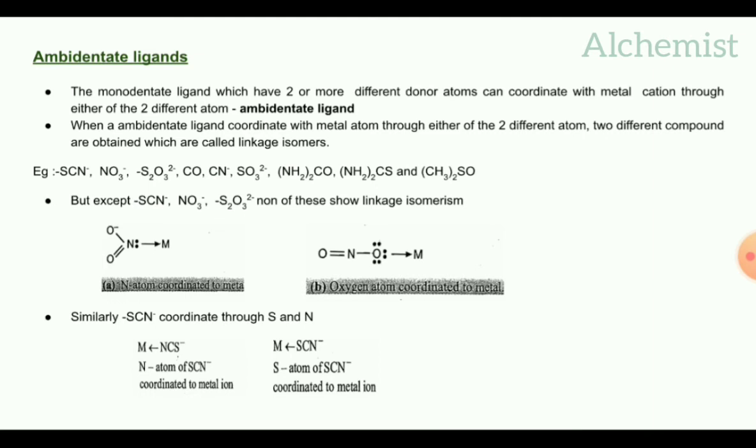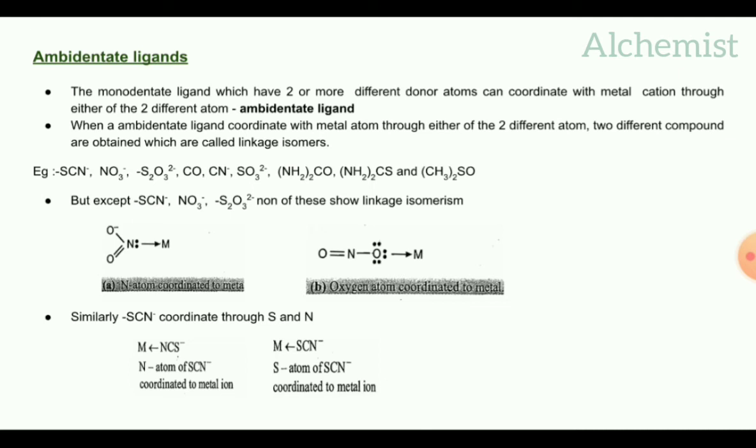In NO2 minus, either N or oxygen acts as the donor atom. Firstly, the nitrogen atom coordinates to the metal atom. Next, the oxygen atom acts as the donor atom and links with the metal atom.